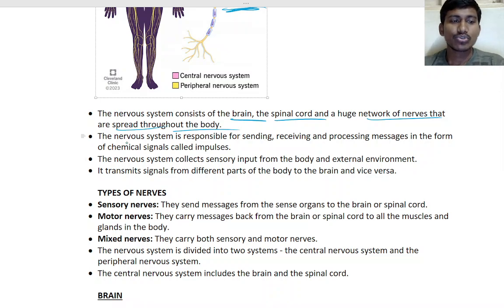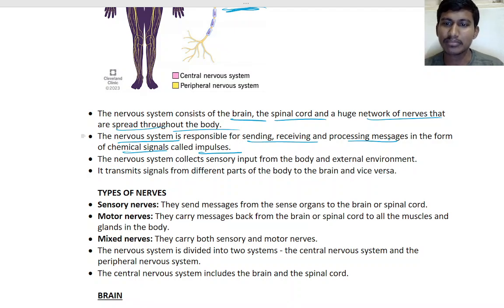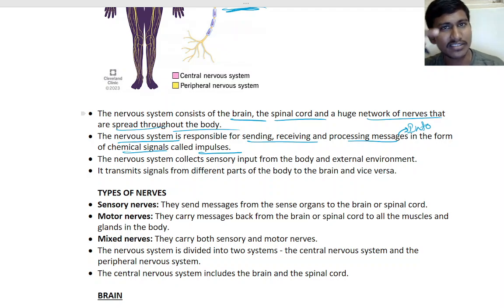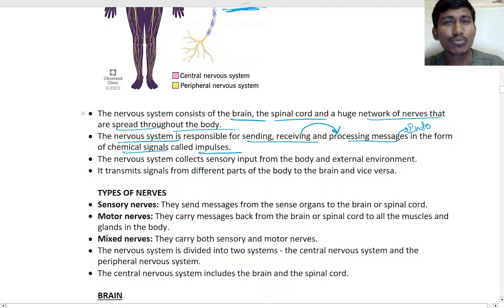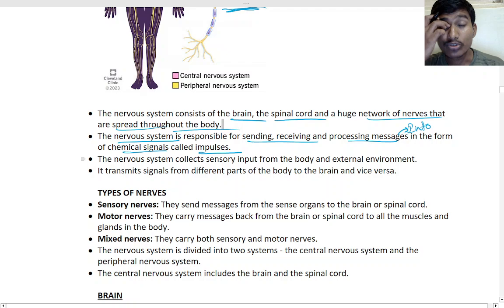So the nervous system is responsible for sending, receiving and processing messages in the form of chemical signals called impulses. When I am teaching you or giving you information, that is the message. You take it, you listen, you receive the message and process it. You will listen to me and think about what sir is telling, right?